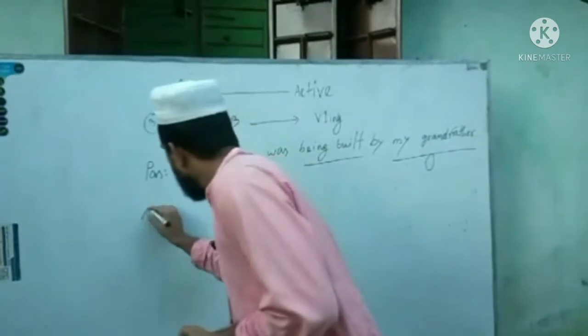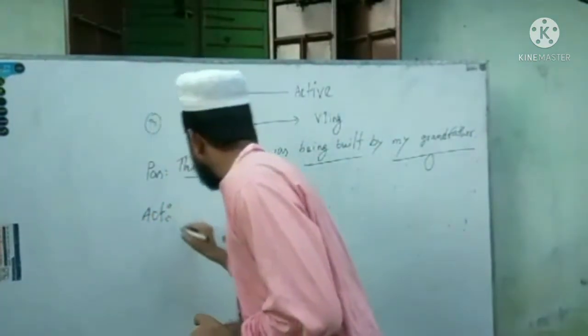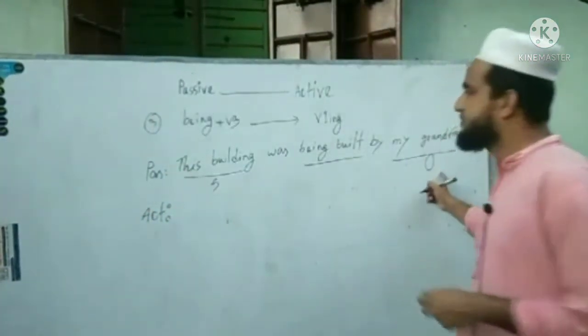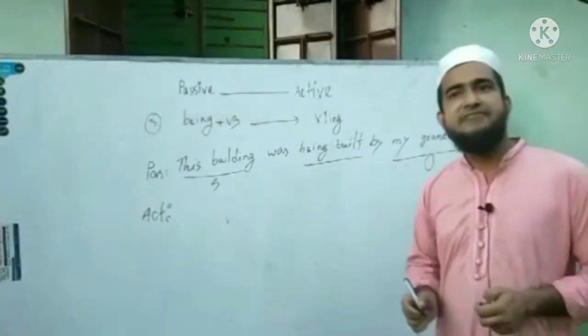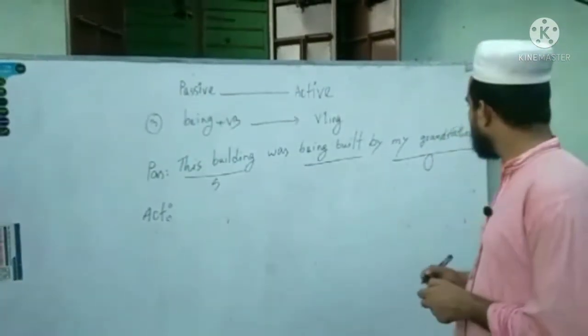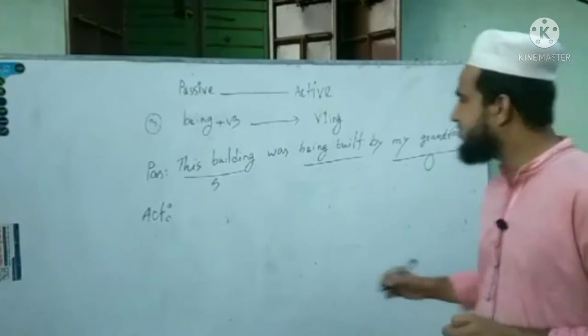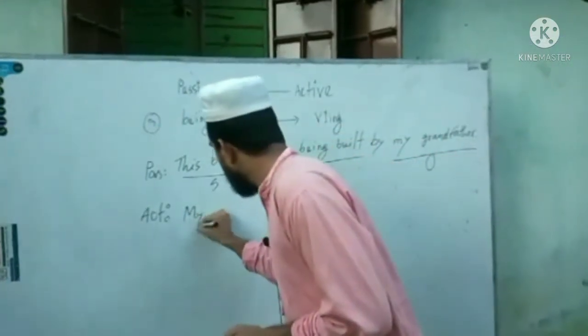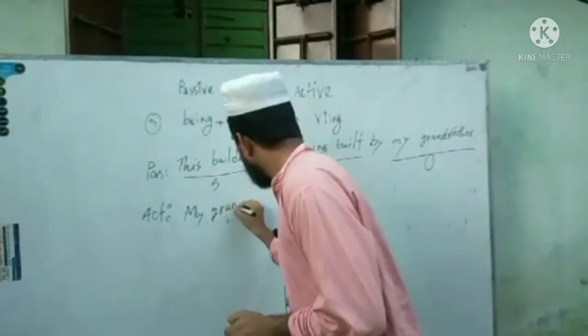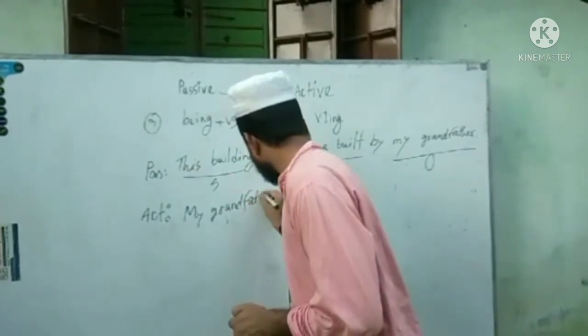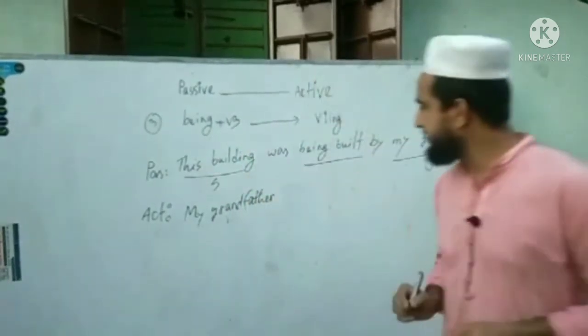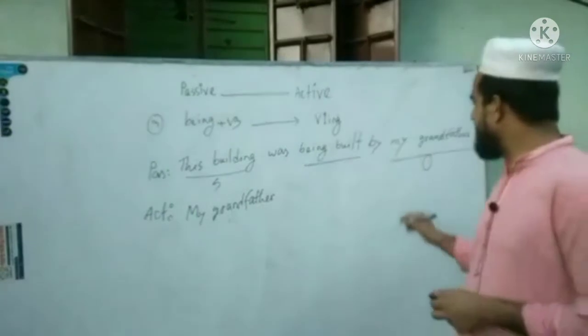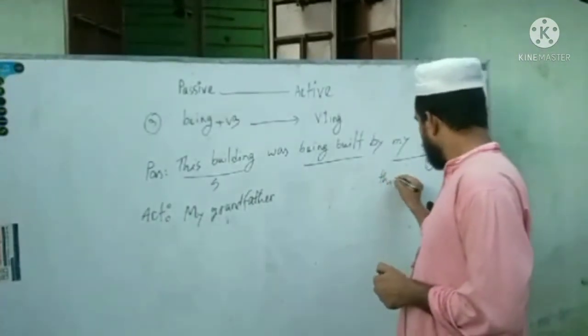If we make it active, then we will take the object at the very first of the sentence. Then my grandfather will come first, and this building is the object here.